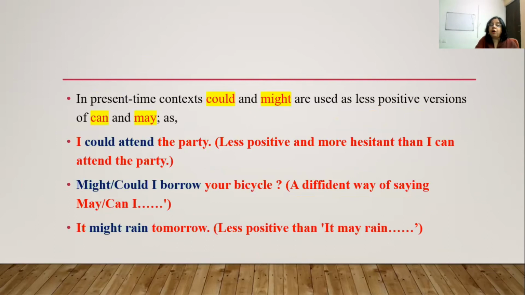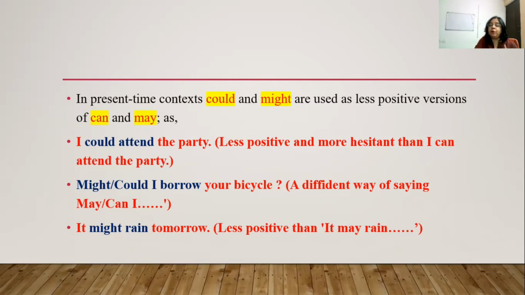In present time contexts, could and might are used as less positive versions of can and may. For example, "I could attend the party." Here, this sentence is less positive and more hesitant than "I can attend the party." If you write "I can attend the party," it shows your ability, that yes, you are willing to attend the party. But if you write "I could attend the party," this shows less positivity and more hesitance.